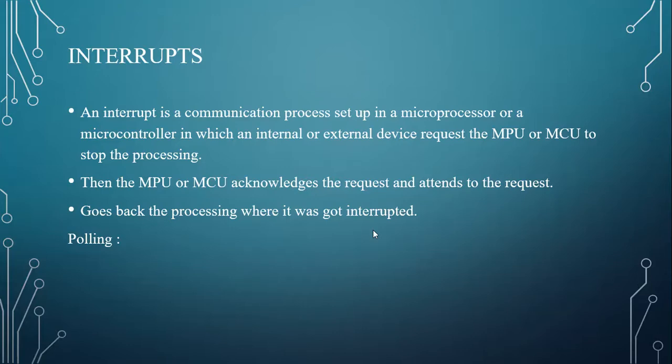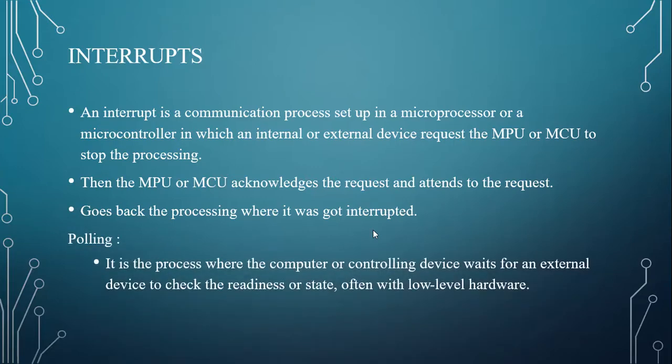Then the unit acknowledges the request, attends to it, and goes back to the processing where it was interrupted. Next, what is polling? It is the process where the computer or controlling device waits for an external device to check its readiness or state, often with low-level hardware.